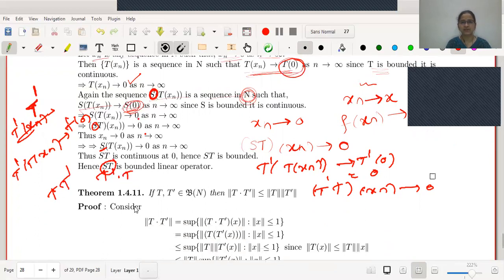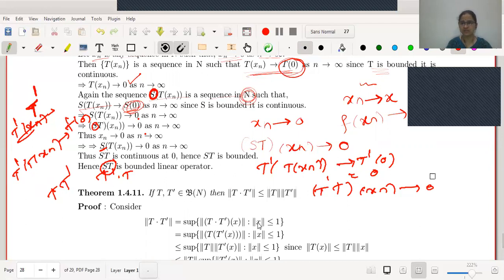Okay. The next theorem is: for any two operators T, T dash in B of n, we should prove that the norm of T dot T dash is less than or equal to norm of T into norm of T dash. Now, whenever we are finding the norm of a continuous linear transformation or operator, we must use the definition of the norm of an operator.